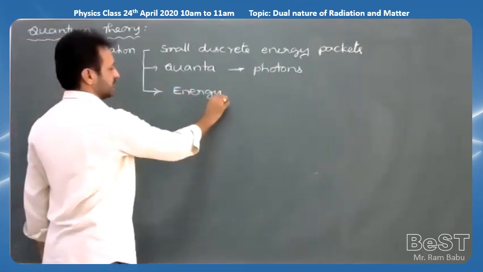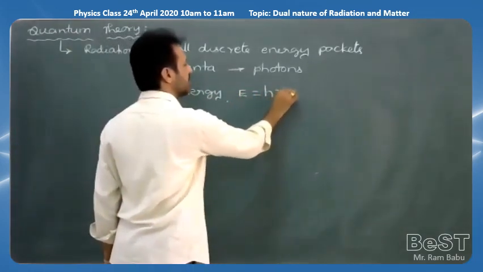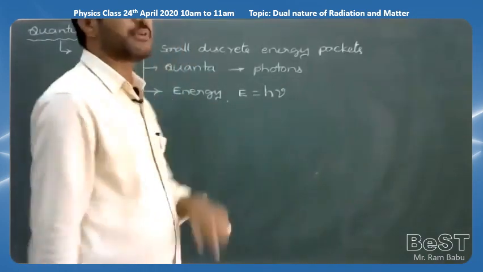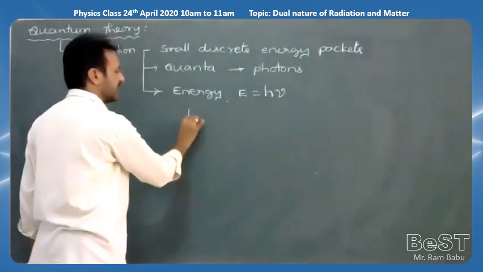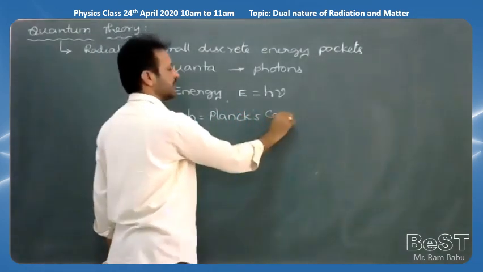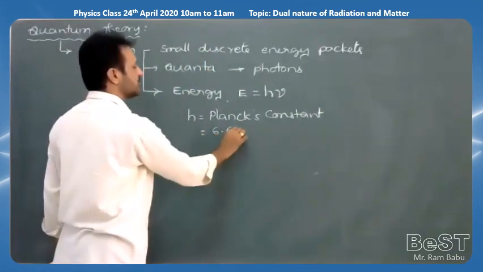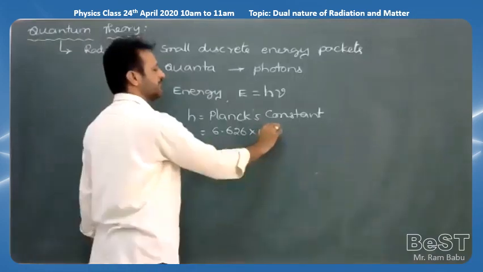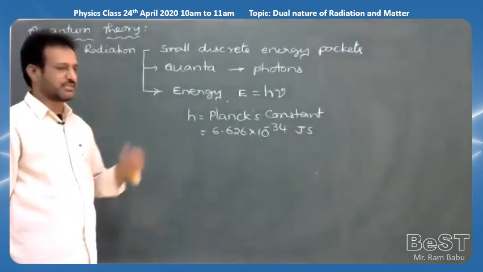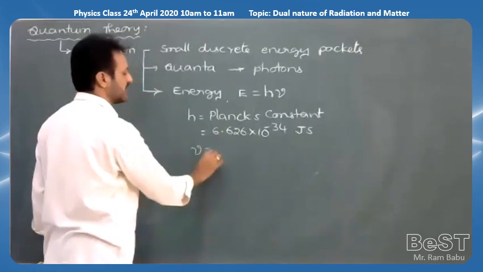h nu. The energy of each photon or each quantum is equal to h nu, where h is Planck's constant and nu is the frequency of the photon or quantum. Here h is equal to Planck's constant, and the value of Planck's constant is 6.626 into 10 to the power of minus 34 joule second in the SI system. And nu is the frequency of the radiation or quanta.